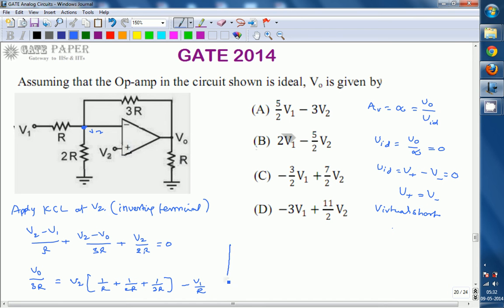From this you can finalize it. After simplifying, V0 is equal to 11 by 2 times of V2 minus 3V1. So the answer is V0 equal to minus 3V1 plus 11 by 2 V2. The right option is D, minus 3V1 plus 11 by 2 V2. Thank you.